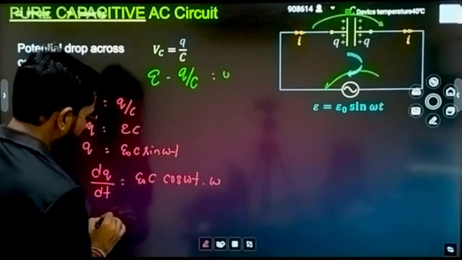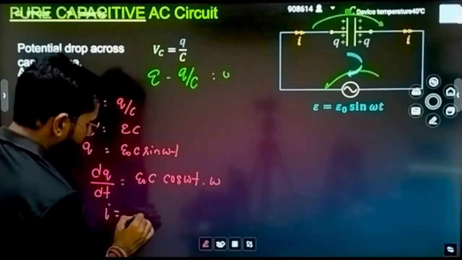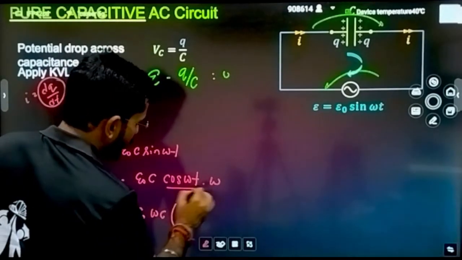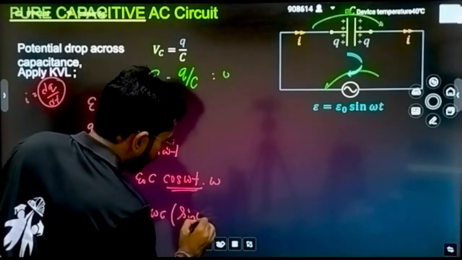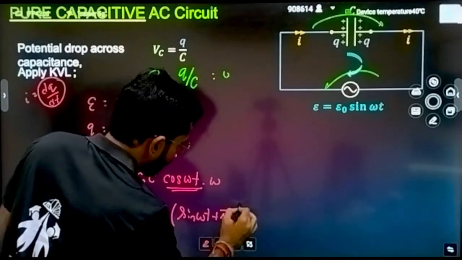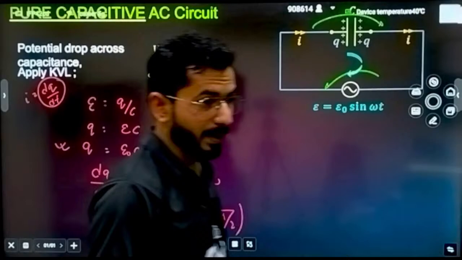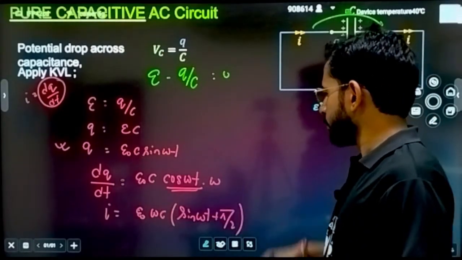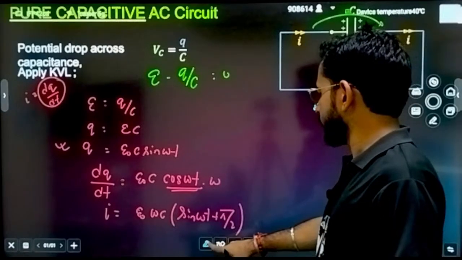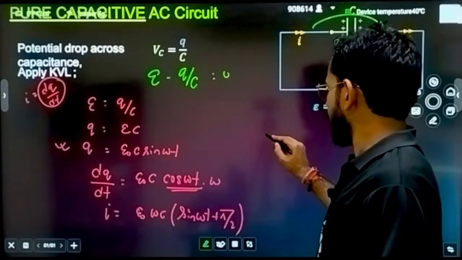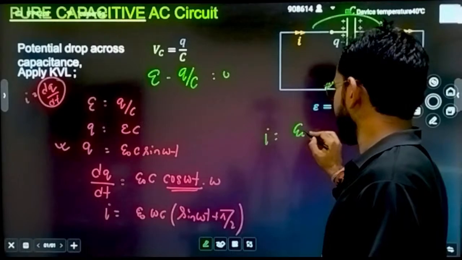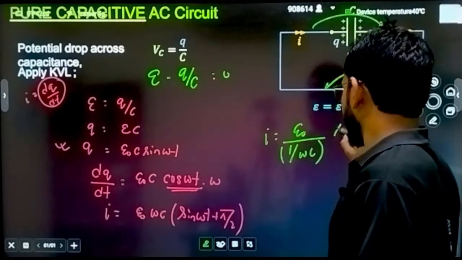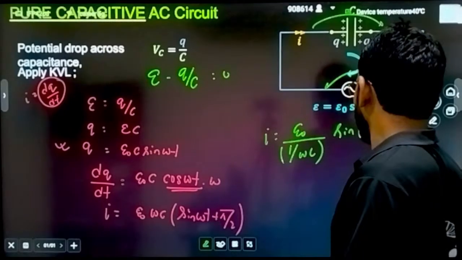So now it can be rewritten as current is equal to E naught into omega into C, and cos of omega t can be written in a different manner as sine of omega t plus pi by 2. Now see, I will further write this equation: I is equal to E naught divided by 1 by omega C into sine of omega t plus pi by 2.